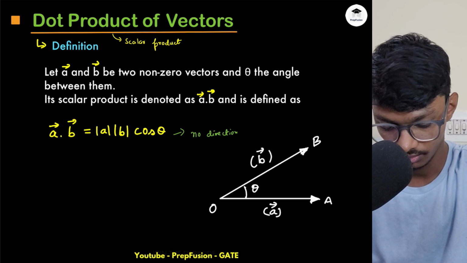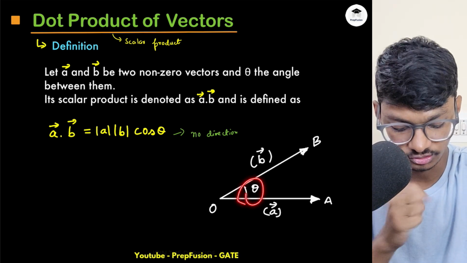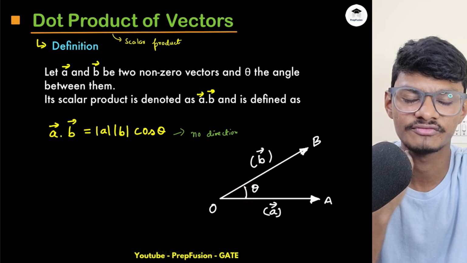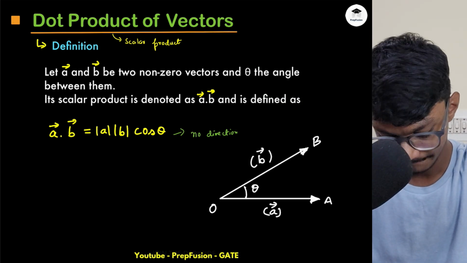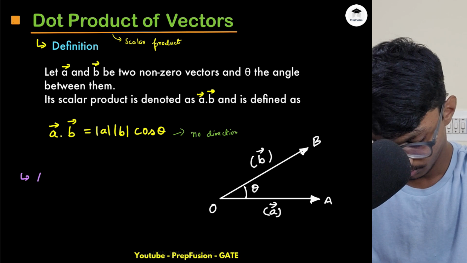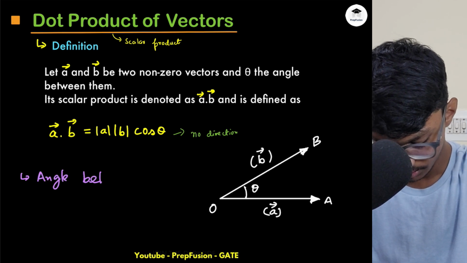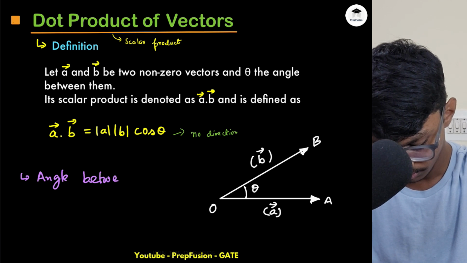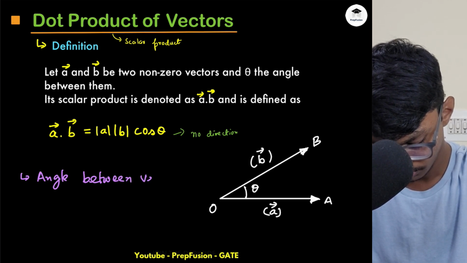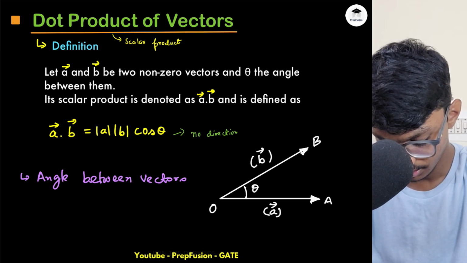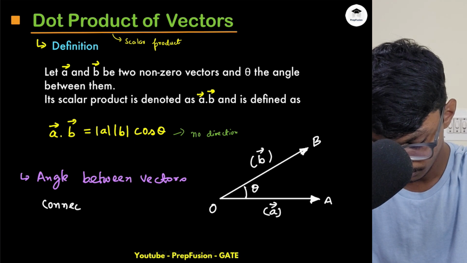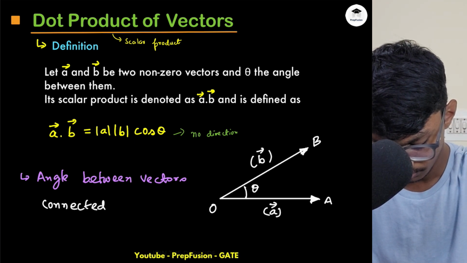Another important point about theta. I have two vectors and the angle between them is theta. How do we define theta? The angle between vectors should always be defined like this: you connect them tail to tail.